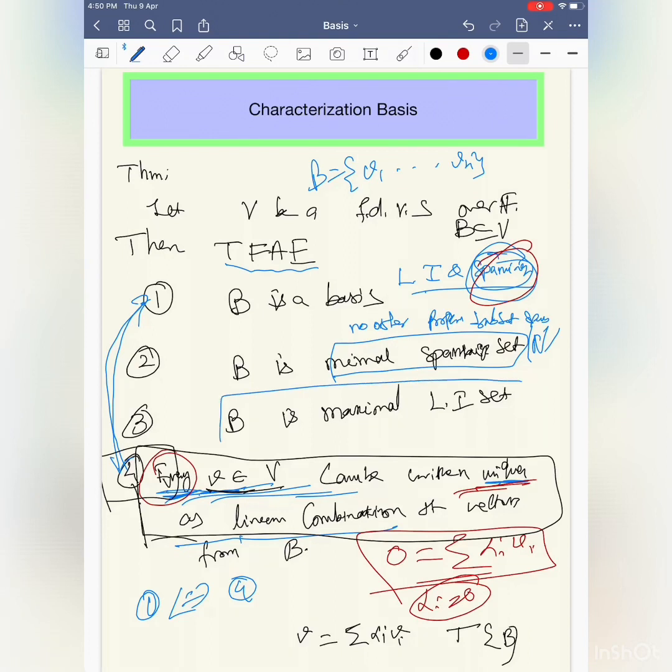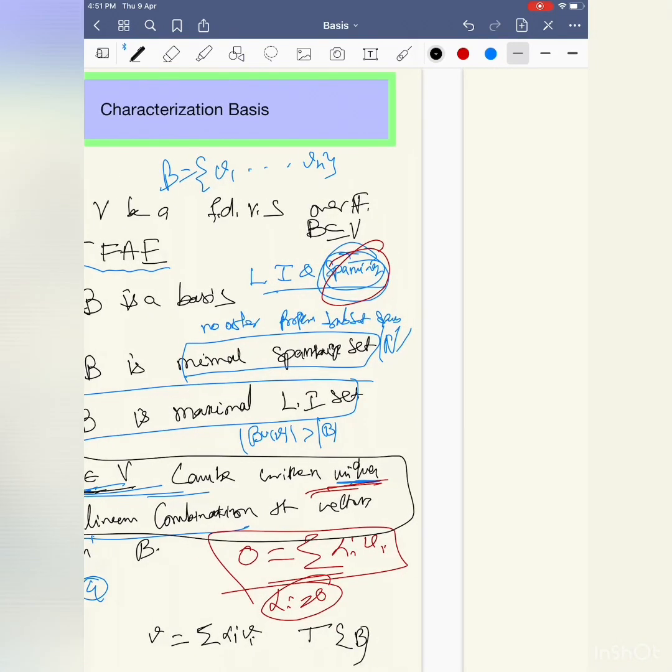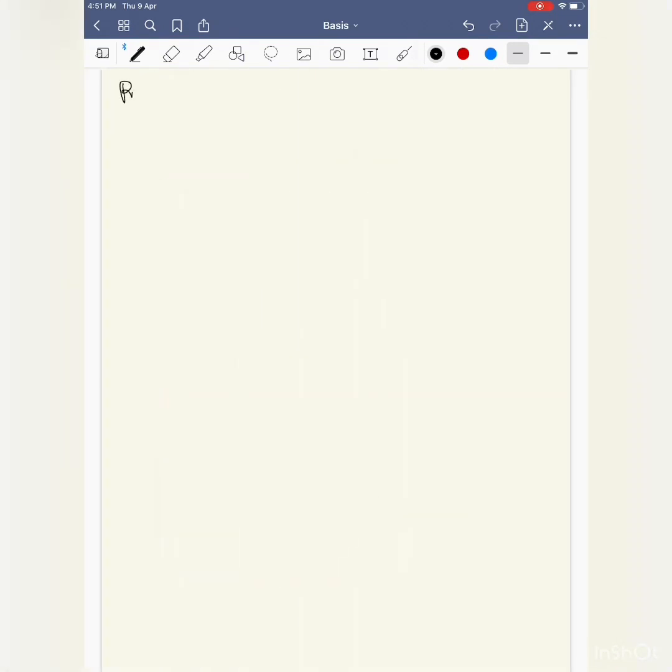Maximal linearly independent set. What is maximal linearly independent? It is similar. If you add any more vector, then it cannot be linearly independent, it becomes linearly dependent. I want to prove this, and we will spend good time on it to get habituated to it, so that we get a good sense of basis proofs.